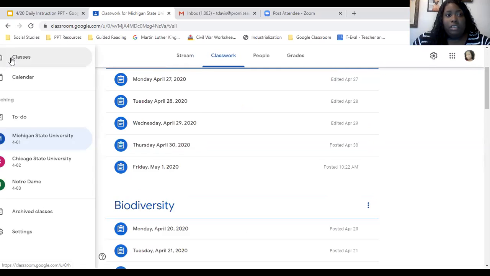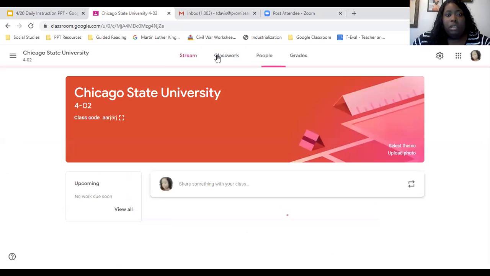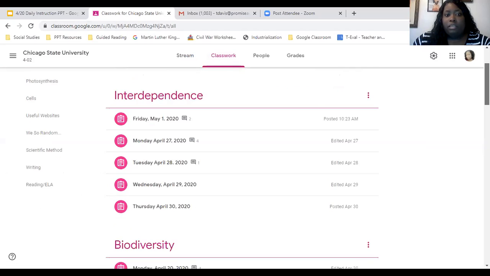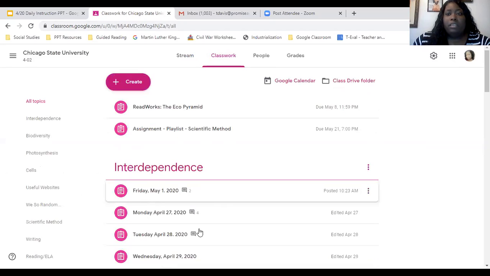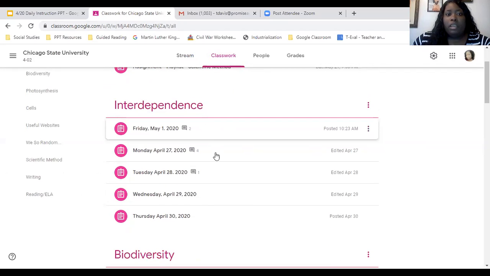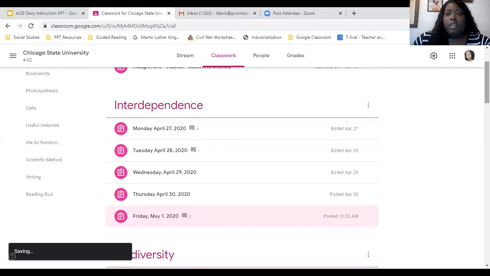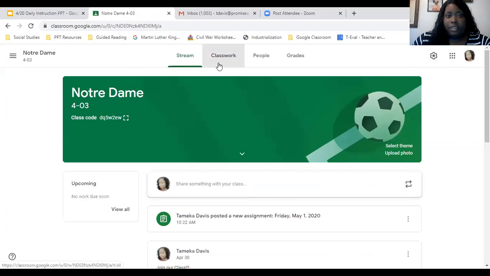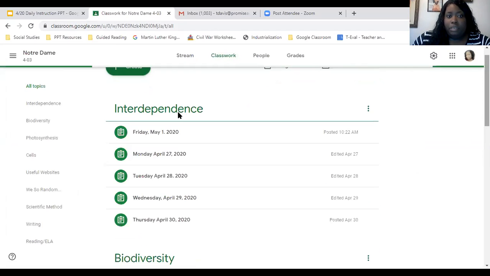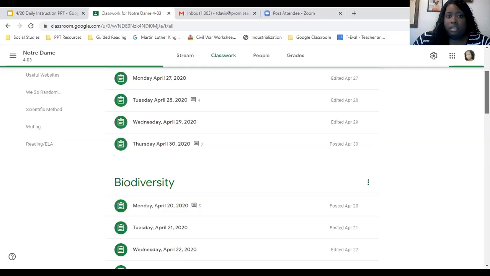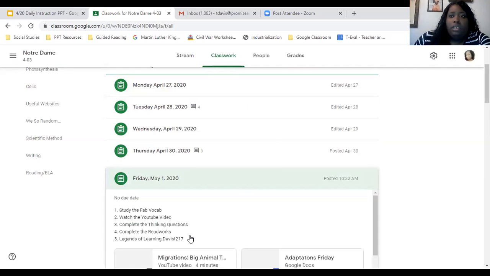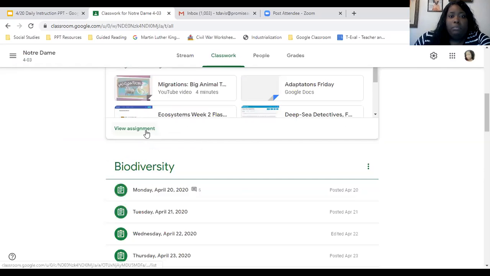The same thing is in Chicago, classwork tab. Interdependence. I'm going to scroll down a little bit because it's Friday. And oh, I didn't move it down. And look for today's date. As a matter of fact, I will go and move that down now. Friday. There we go. And then the same thing for Notre Dame. Classwork tab and interdependence and Friday. All right. And so I'm going to go on and click in Notre Dame.